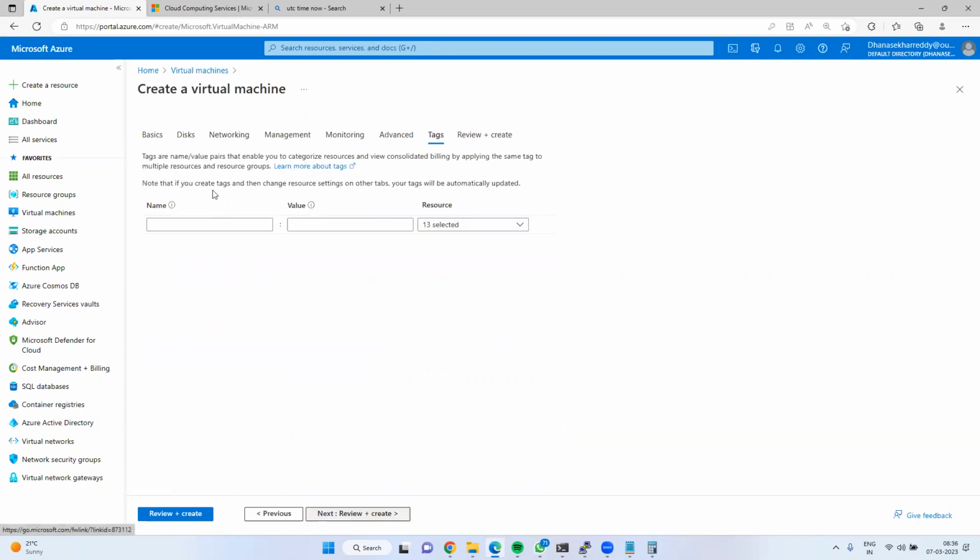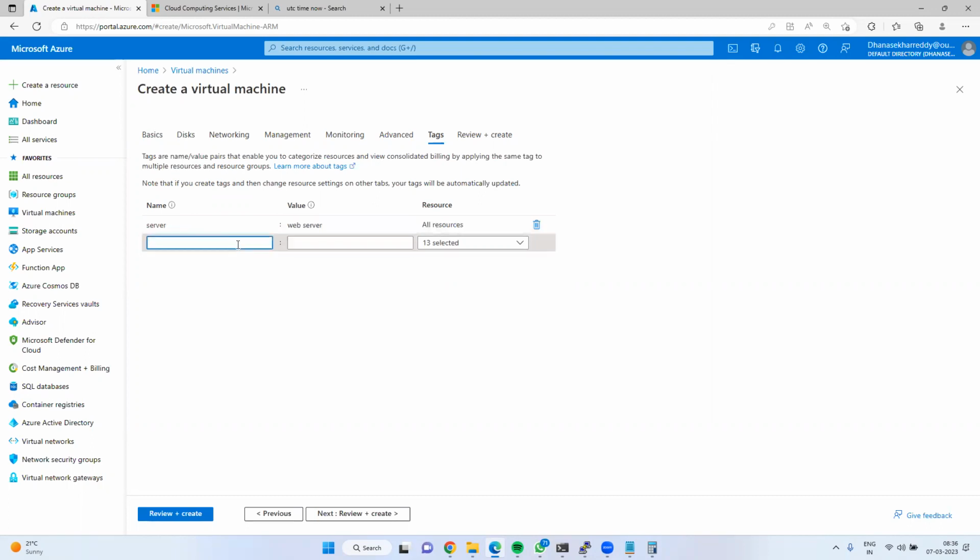Next, tags. As I said, what are tags? Yesterday we discussed, right? It's a name-value pair, which will give the identity to the resource. What are name-value pairs? Here I am giving server. What type of server is it? Web server, application server, or database server. This is a web server.